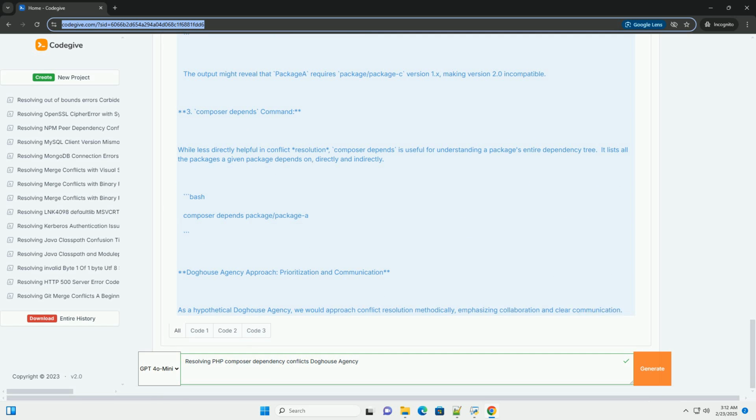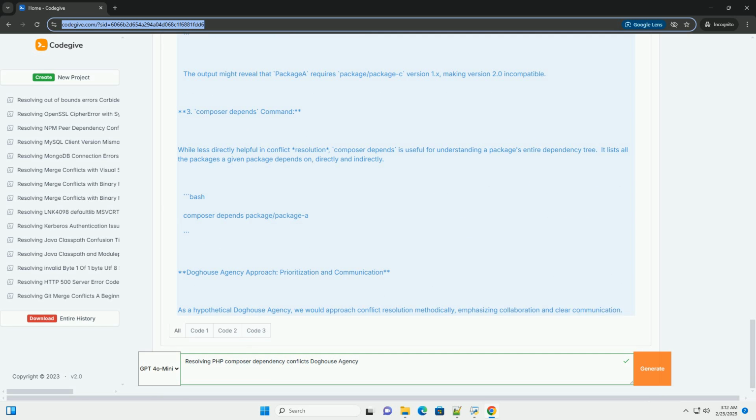Composer why-not package-name version. This command tells you why a specific version of a package cannot be installed. This is helpful when you're trying to force a particular version. The output might reveal that package A requires package C version 1.x, making version 2.0 incompatible.